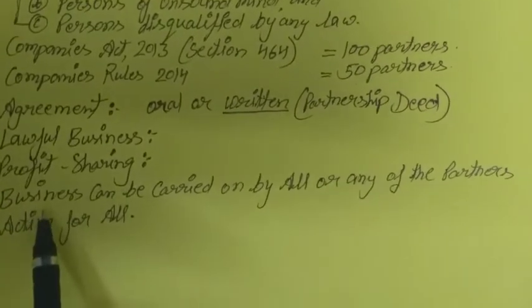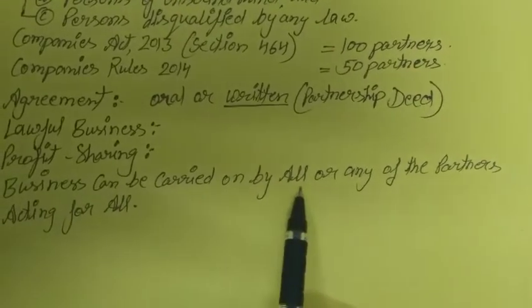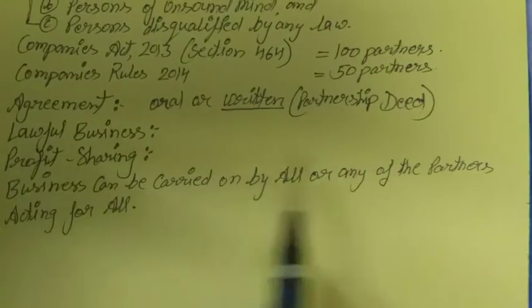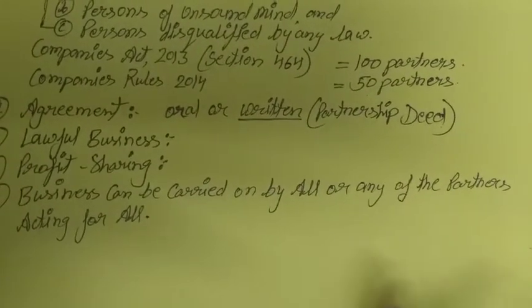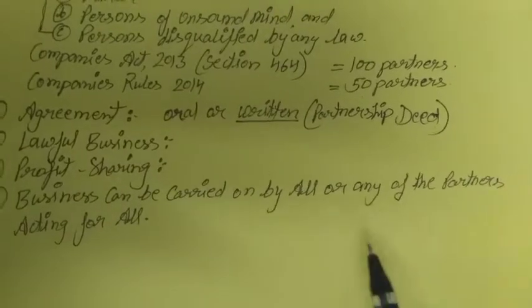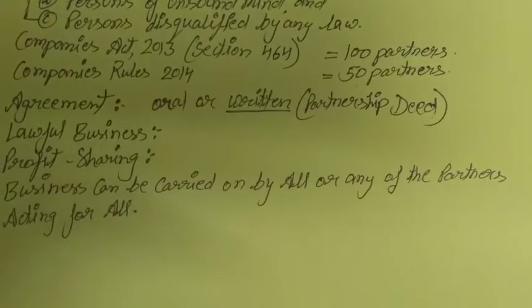Next one is business can be carried on by all. Business can be run by all partners as active partners, all can participate, or any of the partners acting for all.